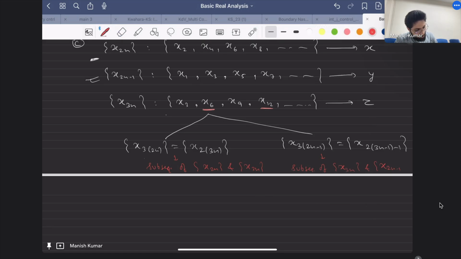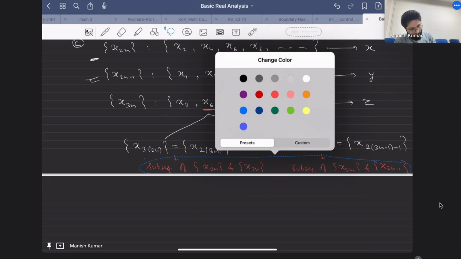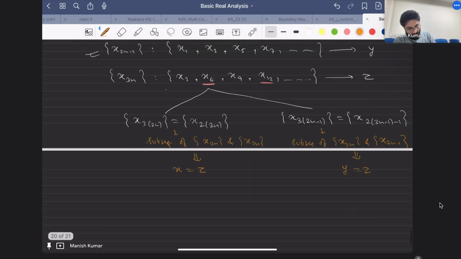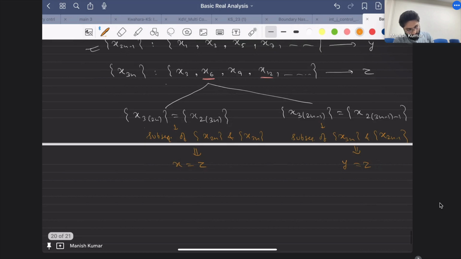So this ultimately tells you, this part will tell you that x is equal to z, and this part will tell you that y is equal to z, and hence x equal to y equal to z, and then by part b you get that xn is convergent.